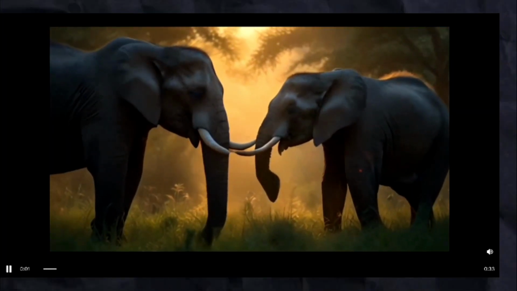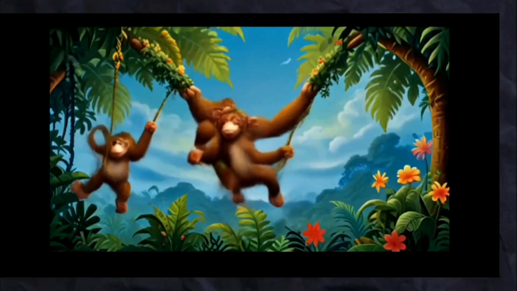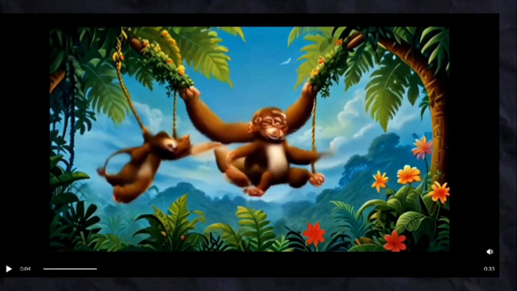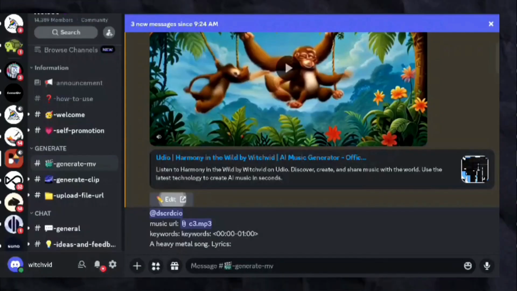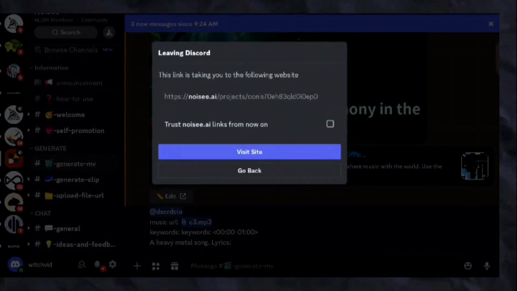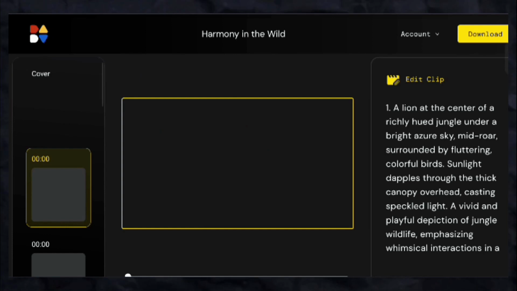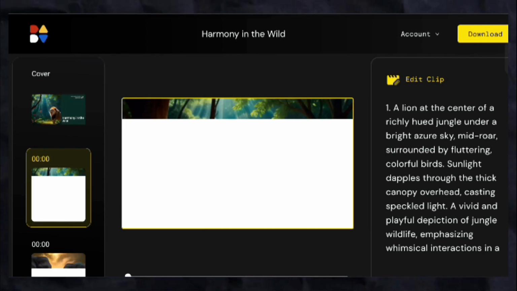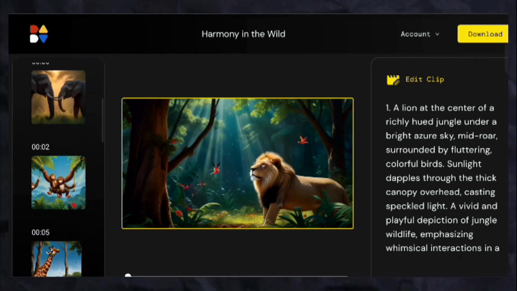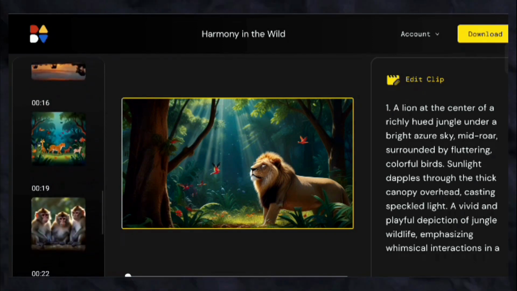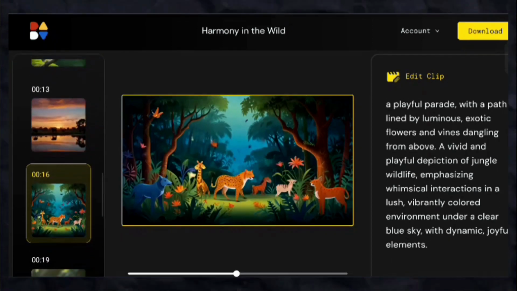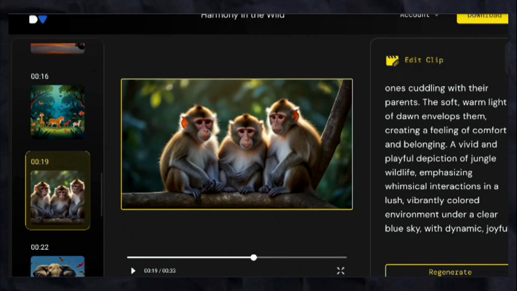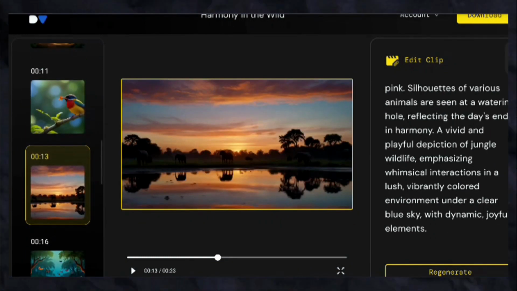But don't worry at all, because Noisy has added a fantastic editing feature. That means now you don't need to go anywhere else for editing. You can edit scenes of your video individually. Simply click on the edit button given below your video and it will redirect you to this page. So now here you can see that on the left side each scene is shown individually, and on the right side the prompt of the same scene is shown. And below the prompt, we also get a regenerate button.